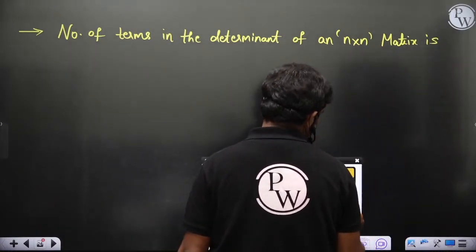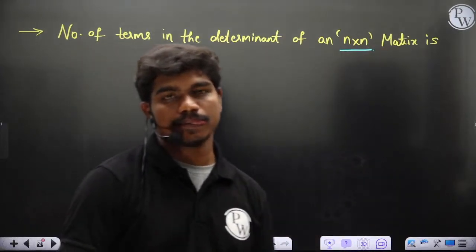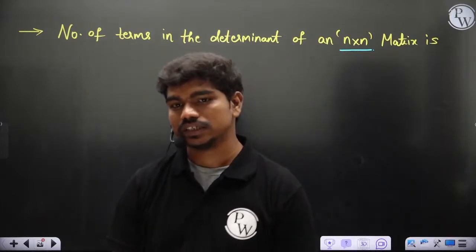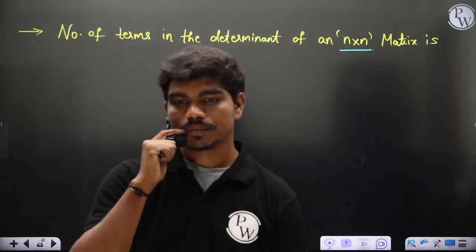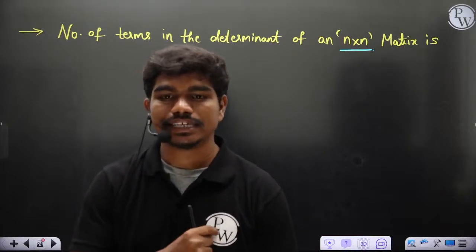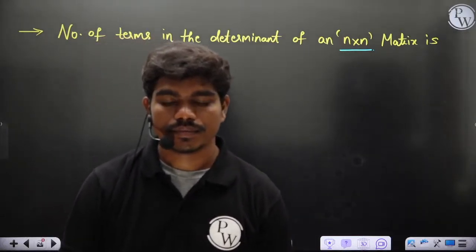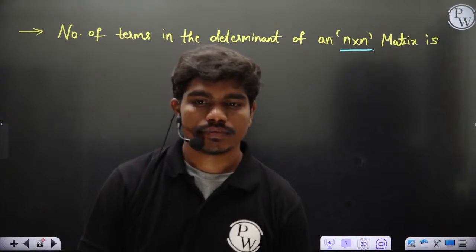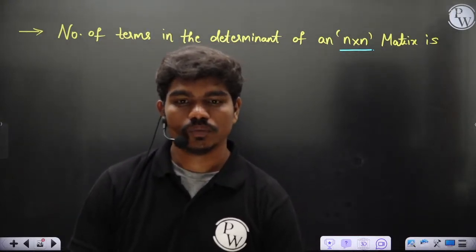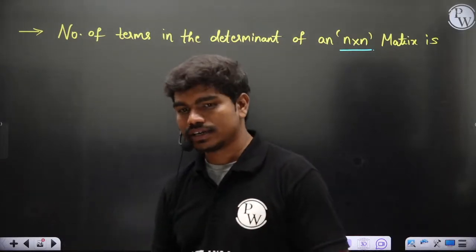How many terms does an n by n matrix consist of? Any idea to anyone of you? No? Yes? How many terms does an n by n matrix consist of? No? Think. Try to think a bit.